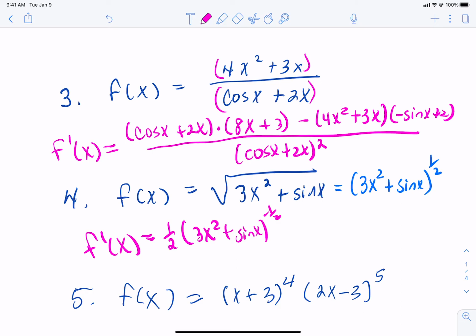But now here's the difference. We have to multiply by the derivative of the stuff inside. And so in parentheses, write out the derivative of the stuff that was stuck. Well, the stuff that's stuck is this 3x squared plus sine of x. So its derivative is 6x plus the cosine of x. And then you're done. Any questions about number 4?